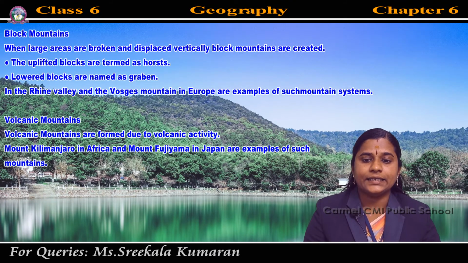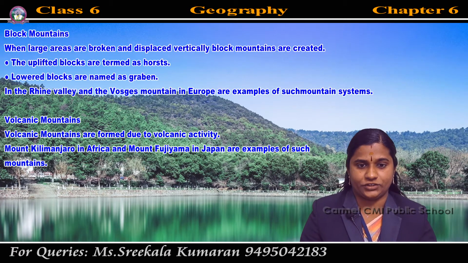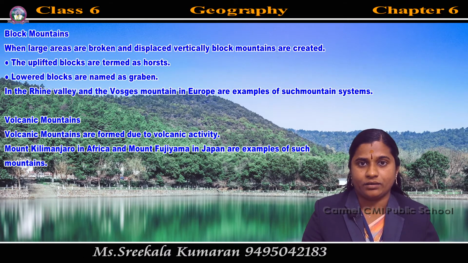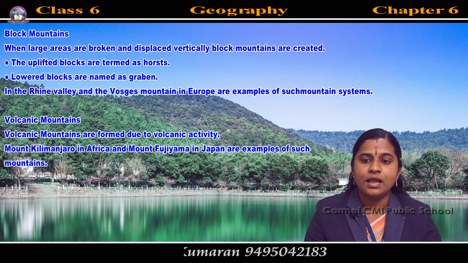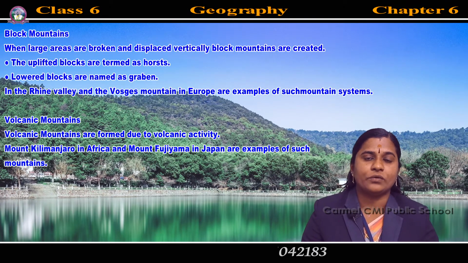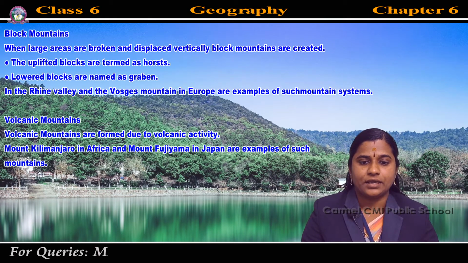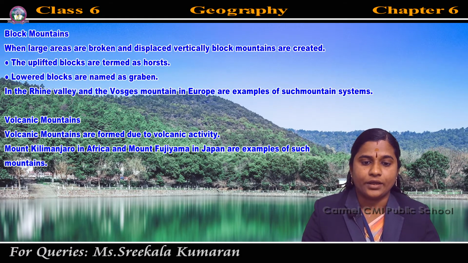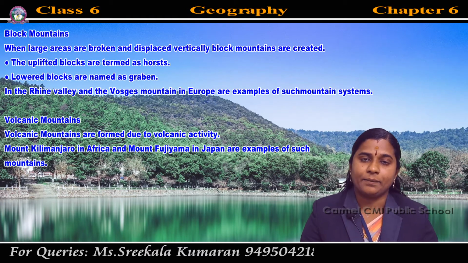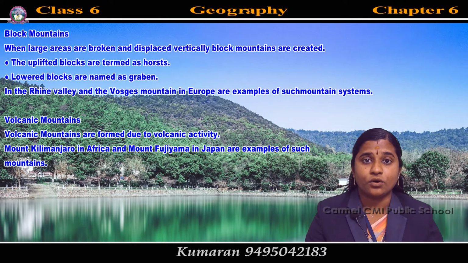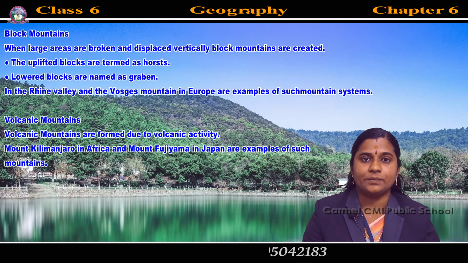How are block mountains created? When large areas are broken and displaced vertically, block mountains are created. The uplifted blocks are termed as horst and the lowered blocks are named as graben.